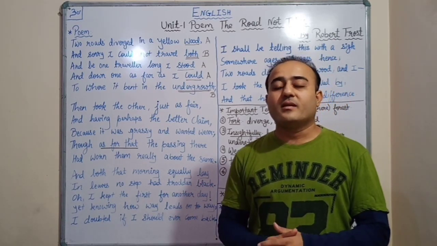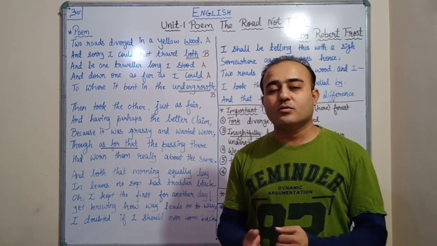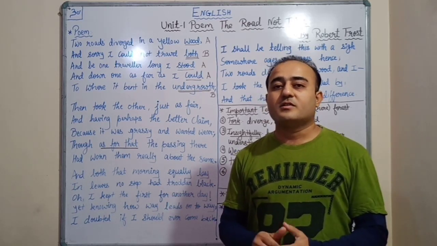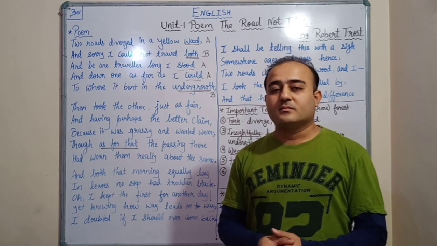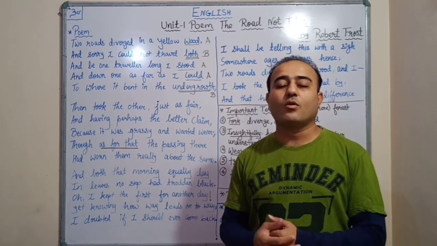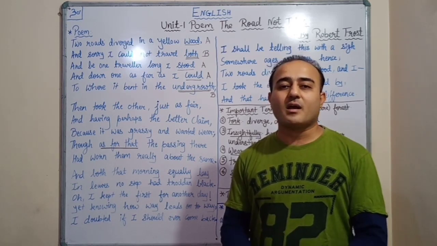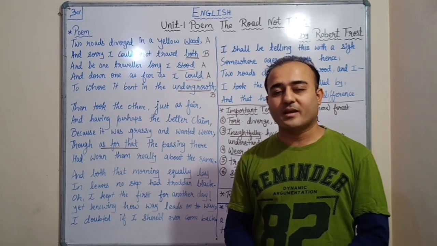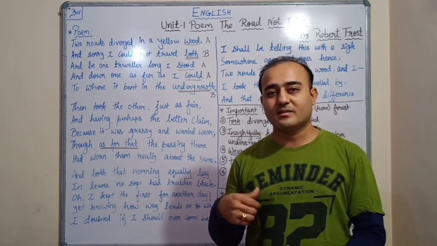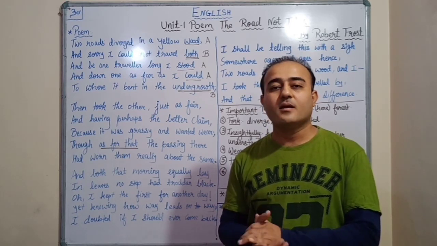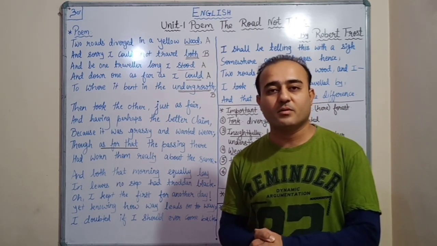So then when he himself travels on the other road which was less traveled by, as he had thought, he realizes that that other road was also equally traveled by other people. That means in the first paragraph, he finds one road, he sees that road, and he thinks that this road is traveled by most or the maximum number of people.